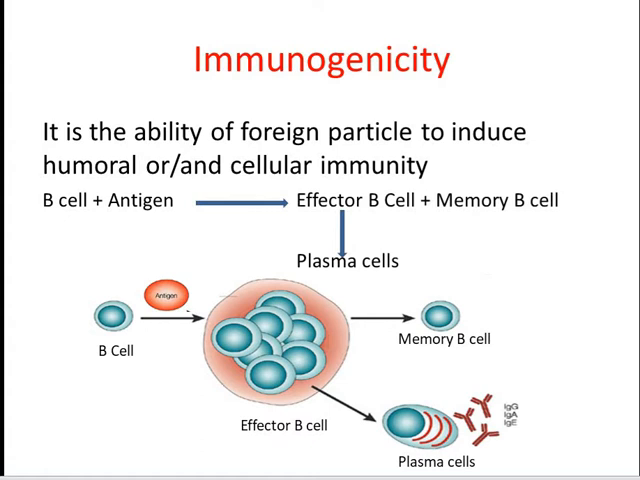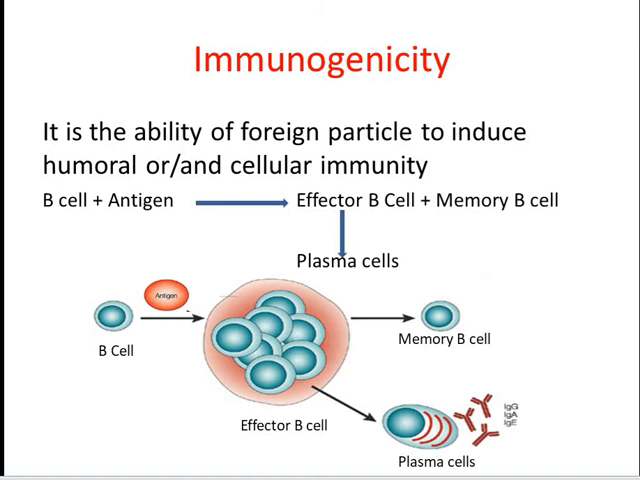is called immunogenicity. For example, when naive B cells, that means the B cells which have not previously encountered any antigen, encounter the antigen that matches their membrane bound antibody, the binding of antigen to the antibody causes the B cell to divide rapidly and induce an immune response.